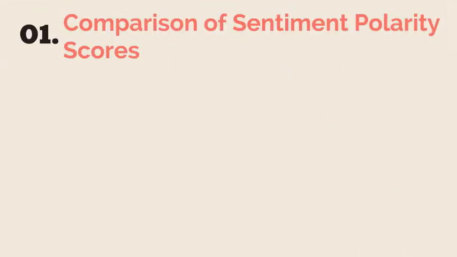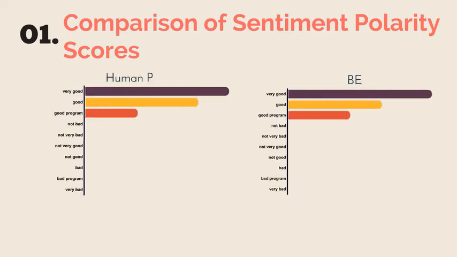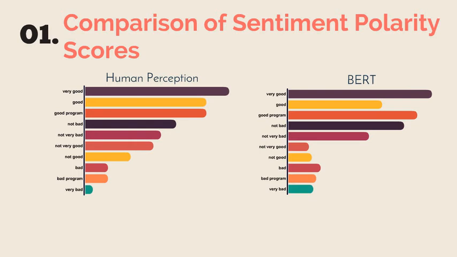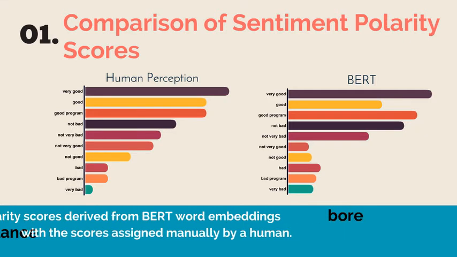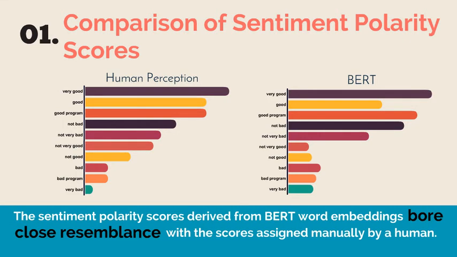We first compared the sentiment polarity scores for selected phrases. This helped us to better understand how different approaches ascribe different sentiments to a number on a sliding scale. We listed the phrases based on human perception of their sentiment polarity. Positive phrases were listed at the top of the list, while negative phrases were placed at the bottom of the list. As seen from the figures, the sentiment polarity scores derived from BERT word embeddings bore close resemblance with the scores assigned manually by a human, despite the presence of slight discrepancies.